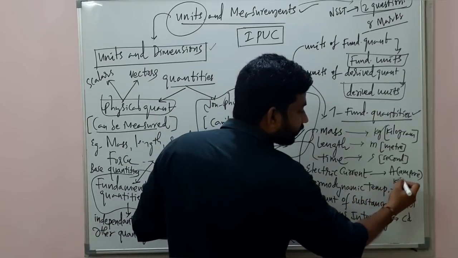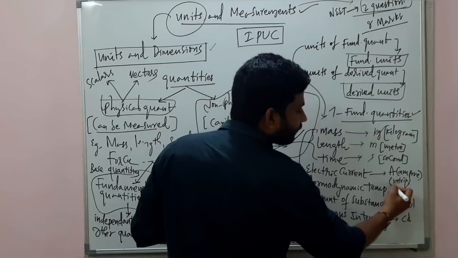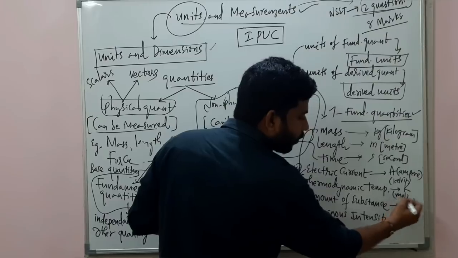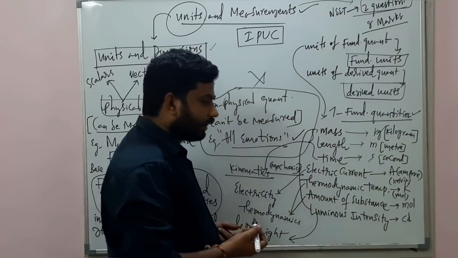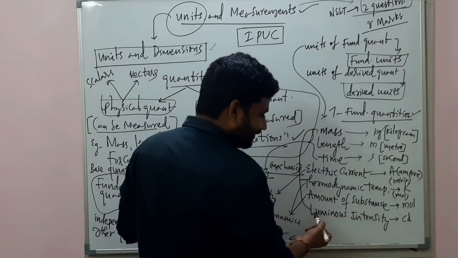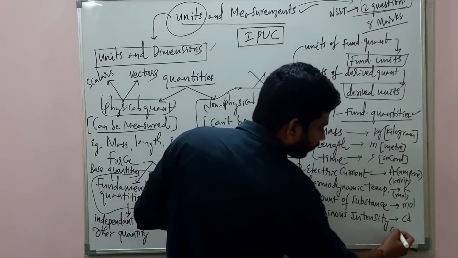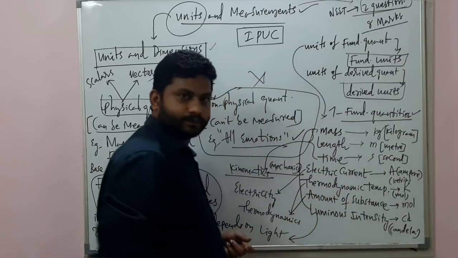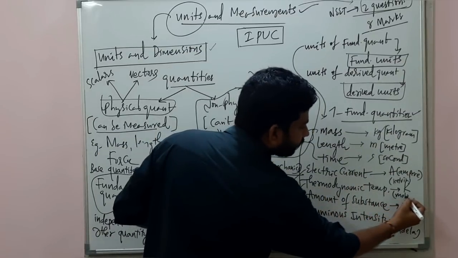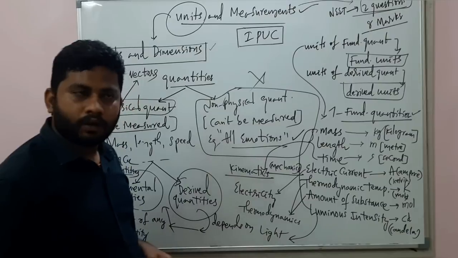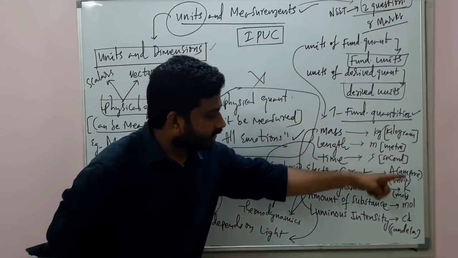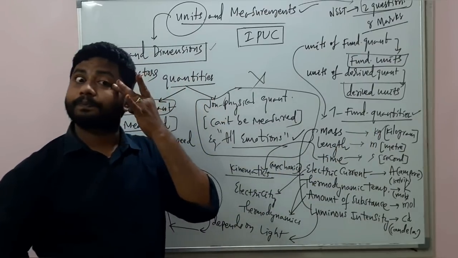So I'm writing here it is Kelvin. And this is mole, M-O-L. Mole. Alright? And this is candela. CD stands for candela. Understand? Mole, M-O-L-E. So these are the 7 fundamental quantities and the fundamental units and the symbols.